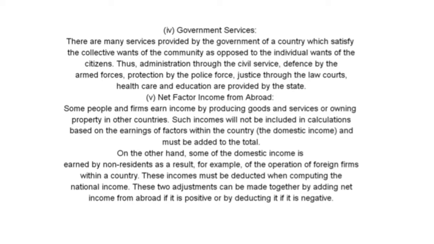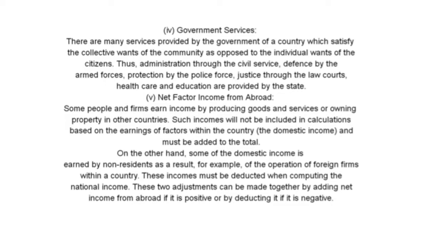And fifth, net factor income from abroad. Some people and firms earn income by producing goods and services or owning property in other countries. Such incomes will not be included in calculations based on the earnings of factors within the country and must be added to the total.